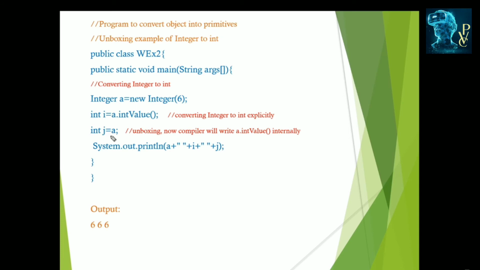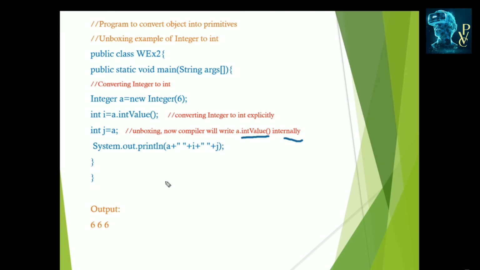When we assign like j is equal to a, the compiler automatically converts a. A is the object, so internally the compiler writes a dot int value. It is the advantage of the Java compiler, which can write this automatically. When we are printing a, it displays 6.